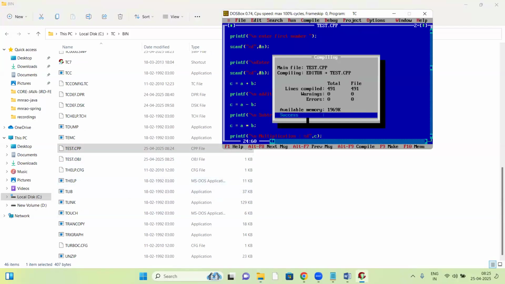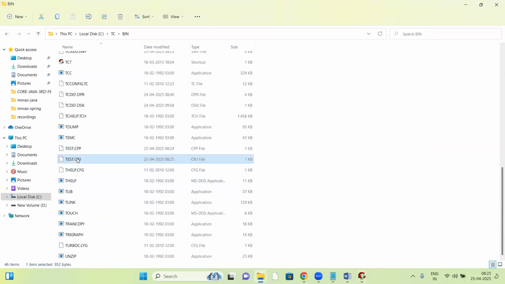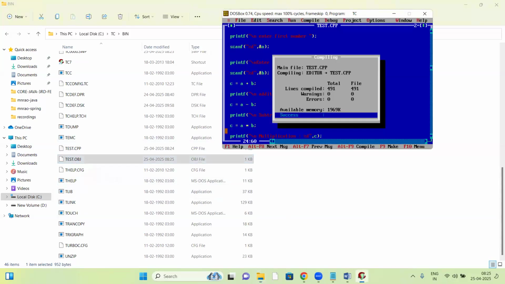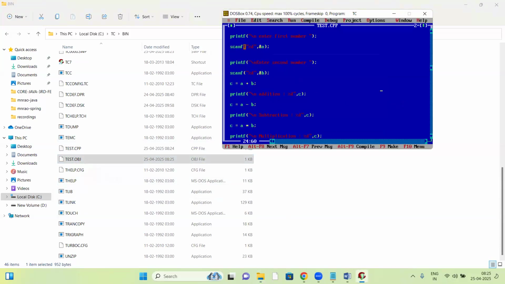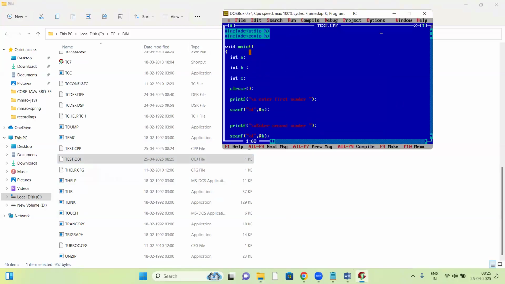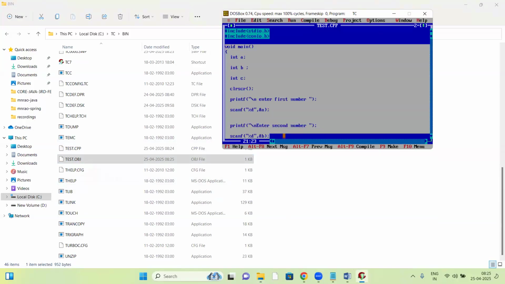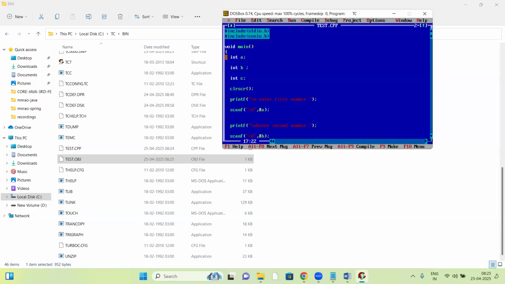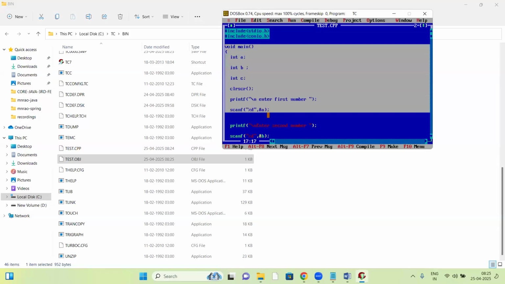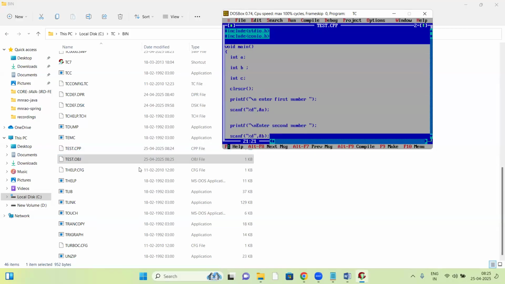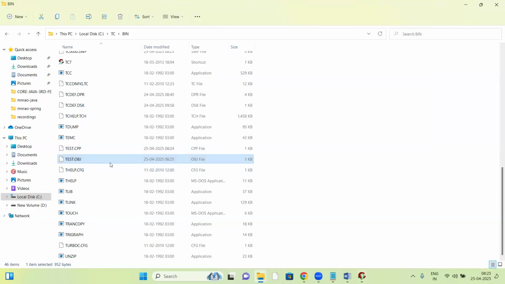Success, no errors. If there are no errors, a test.obj file is generated. What does this obj file contain? The object file test.obj contains binary code for our C program. This is your C program, void main, int a, b, c. The C compiler converts your C program code completely into binary format and writes it to the object file. So this object file contains the complete binary code of the C program.